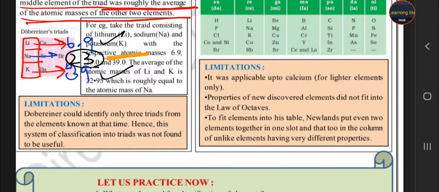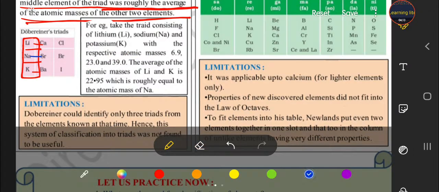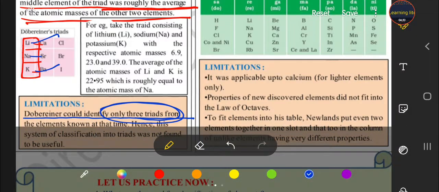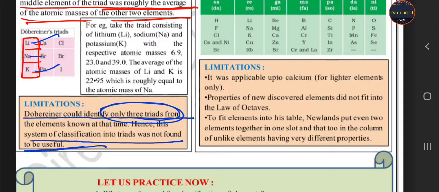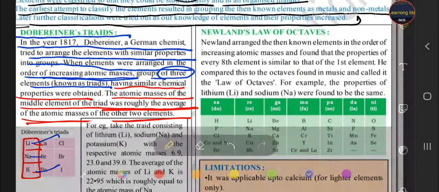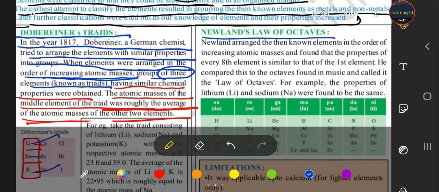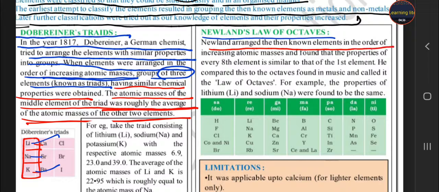Okay, this is the Dobereiner triad. What are some limitations? Limitation: Dobereiner could identify only 3 triads, student, and the triads were not found to be useful. Now let's move to our next model, that is Newland's law of octaves. Octave means about 8 elements. So students, Newland arranged the known elements in order of increasing mass and found that the property of every 8th element is similar to the first element.